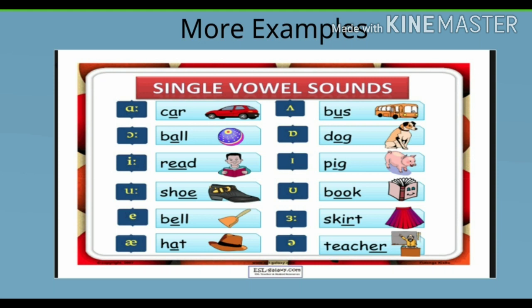In this chart also, more examples of monophthongs are provided. You see the picture, utter the word, and check the pure vowel in your pronunciation. I think you are aware of all the monophthongs now. Rigorous practice is needed because we have intralingual interference, which means our mother tongue influence on English language. We have to rectify our errors by practicing these sounds. Neutralization of accent should be your mission in practicing.